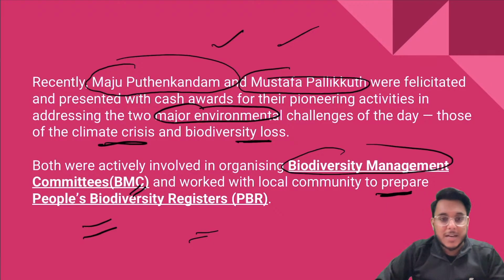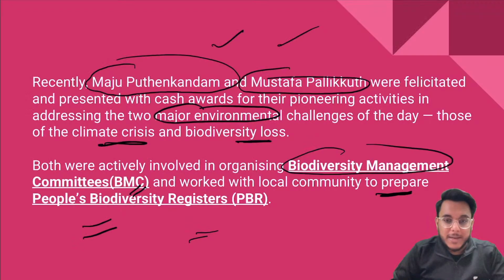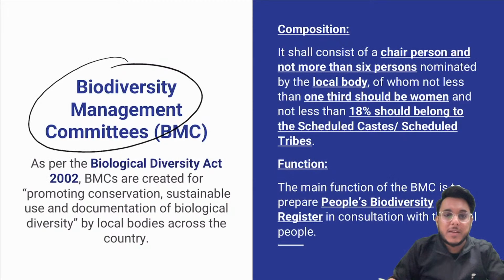Now, we'll understand what the biodiversity register is and what BMCs, biodiversity management committees, are.